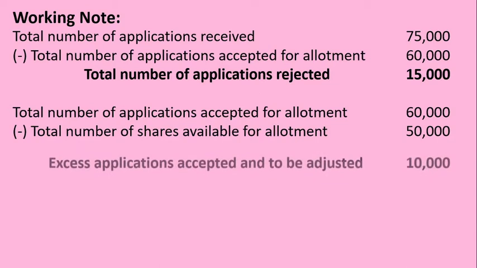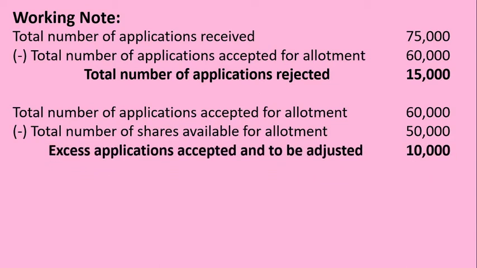When we deduct this, we obtain a balance of 10,000, which indicates excess applications accepted and to be adjusted. This excess 10,000 application money collected should be adjusted to the next stage, and after application stage the next stage is allotment stage. So let us find out the ratio of pro rata allotment.